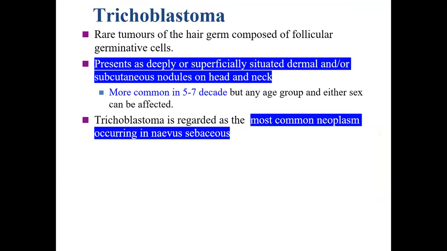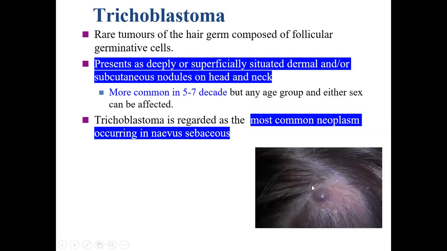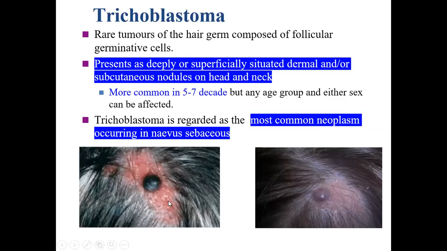Trichoblastoma is a rare tumor of the hair germ, which presents as a deeply or superficially situated dermal or subcutaneous nodule on the head and neck area. Trichoblastoma is the most common neoplasm occurring in nevus sebaceus. This is the trichoblastoma occurring in the nevus sebaceus.